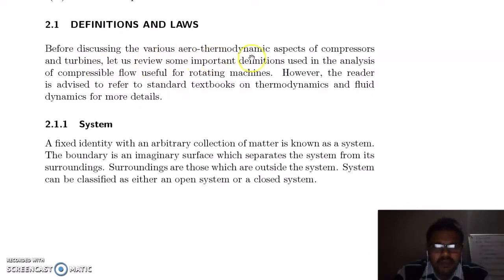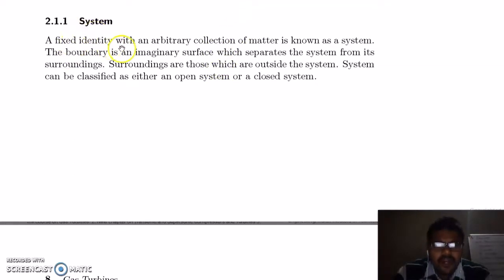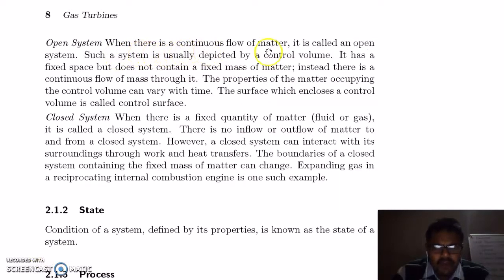So, definitions and laws. Before discussing the various aerothermodynamic aspects of compressor and turbine, let us review some of the important definitions in the analysis of compressible flow useful for rotating machines. System. A fixed entity with an arbitrary collection of matter is known as a system. The boundary is an imaginary surface which separates the system from its surroundings. Surroundings are those which are outside the system. A system can be classified as either an open system or a closed system. When there is a continuous flow of matter, it is called an open system. Such a system is usually depicted by a control volume. It has a fixed space but does not contain a fixed mass of matter. Instead, there is a continuous flow of mass through it.